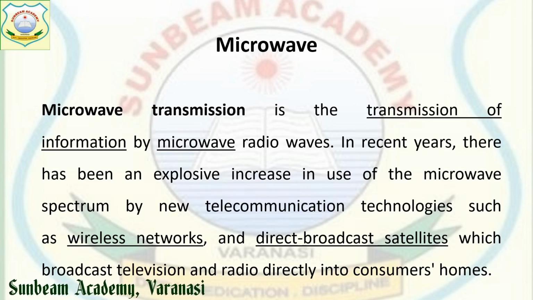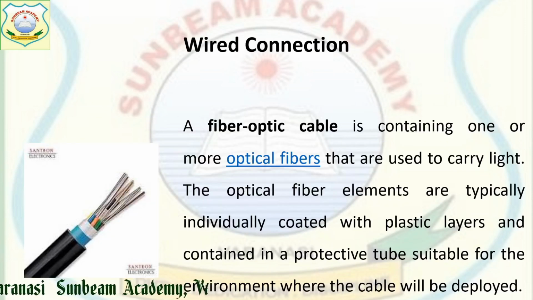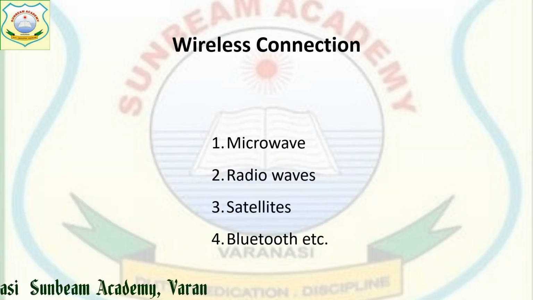Suppose you have a DTH cable connection. Your DTH has been installed in such a way that it captures the microwave signals from the air, and after receiving them, it sends the signals into the set-top box. From there we receive the programs onto our TV sets, right? This is your microwave.